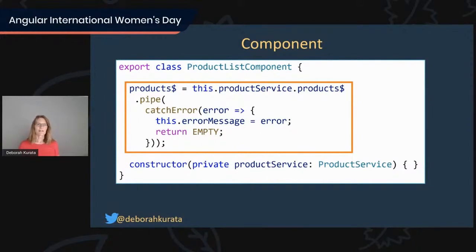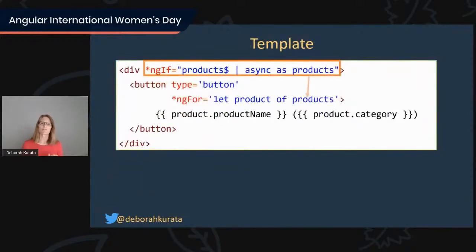What about the UI then? Well, because we are defining an observable, we use the async pipe. So products$ pipe async as products. And what the async pipe does for us is automatically subscribes and unsubscribes, so we don't have to deal with any of that mess. We don't have to do take while or take until or remember which one we were supposed to use or any of that.